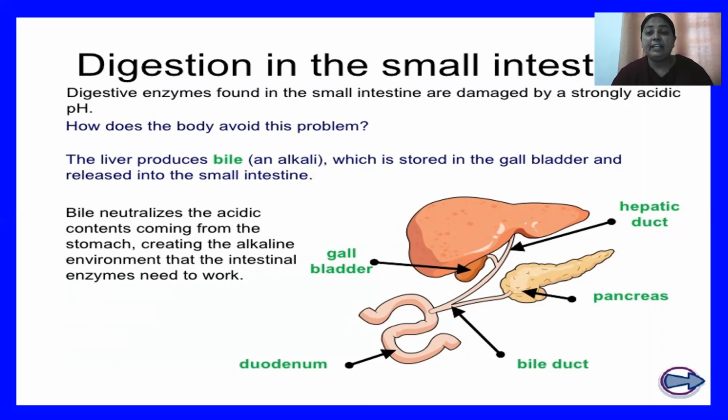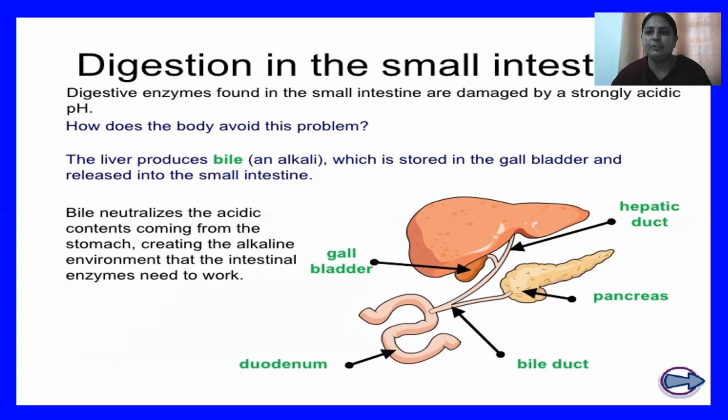And we can also say that the wall of the small intestine itself produces intestinal juices that also contain the enzymes amylase, lipase, and protein digestive enzymes. So all of these secretions, the bile juice which comes from the liver, is temporarily stored in the gallbladder. And from this gallbladder, it enters into the small intestine.